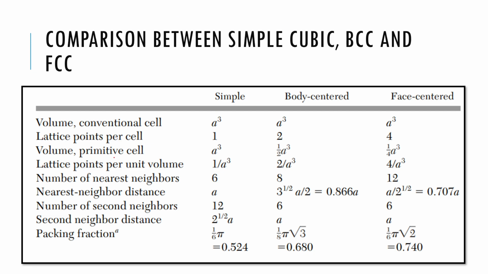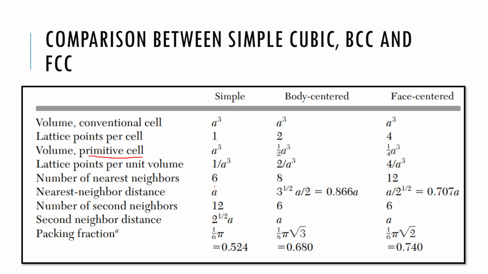As I was mentioning, for those structures that I showed you for BCC and FCC, the simple cubic has the same structure as its primitive cell. BCC has a cube by 2, FCC has a cube by 4. Lattice points per unit volume are 1 by a cube, 2 by a cube and 4 by a cube.